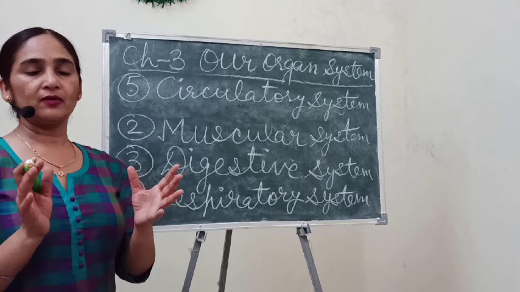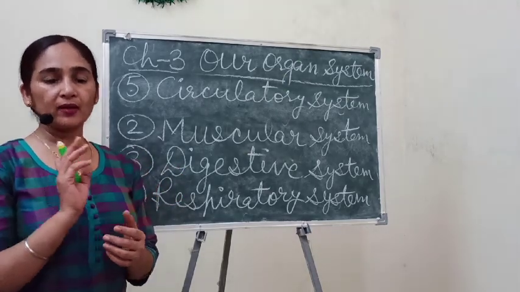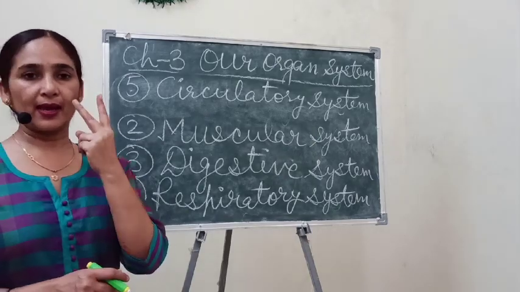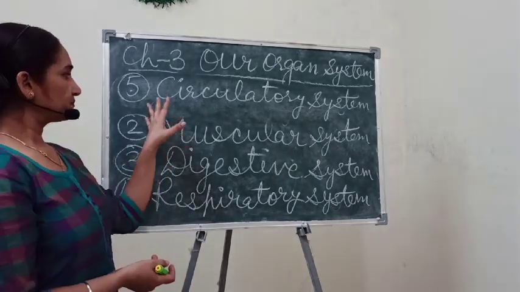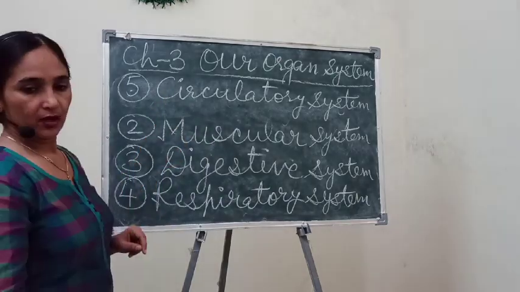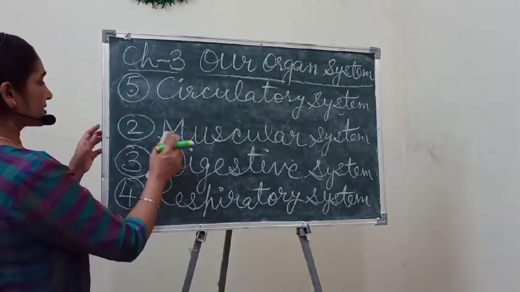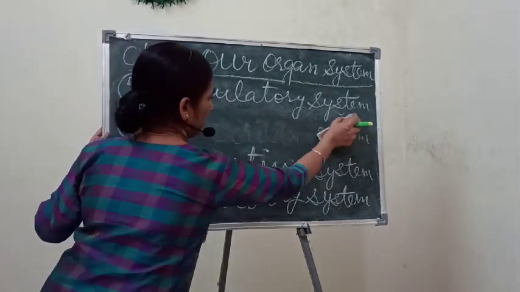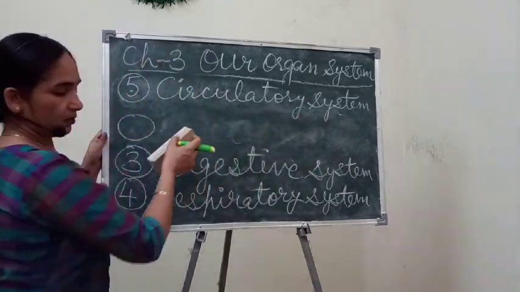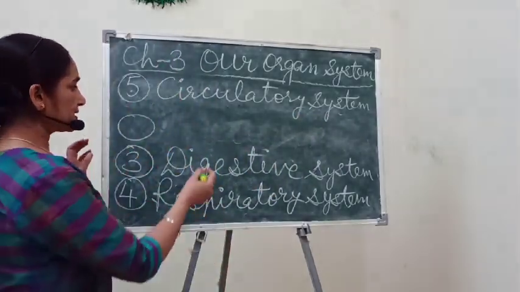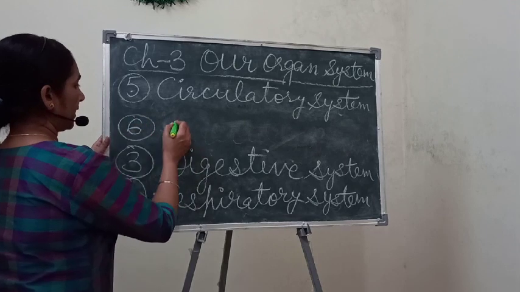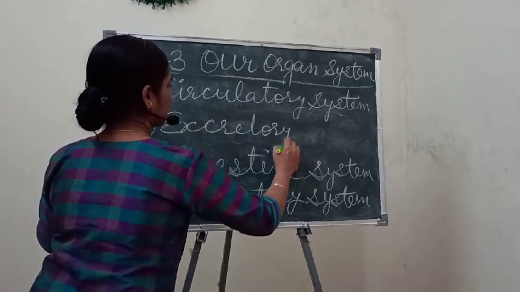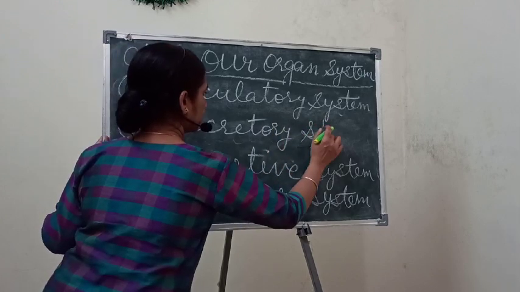Okay, you know children, we have a pair of kidneys, meaning two kidneys. Any human being has two kidneys. So in the next system we will study the excretory system, which can remove waste material from the blood. So, the excretory system.